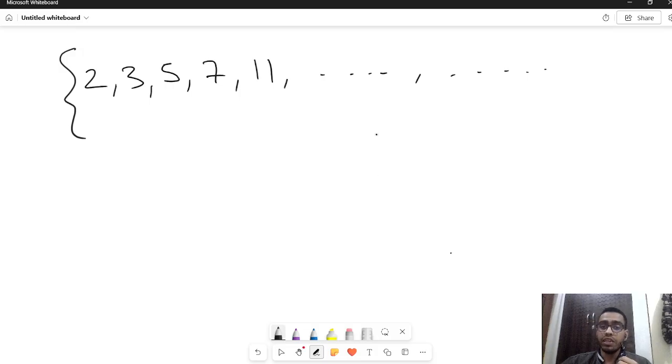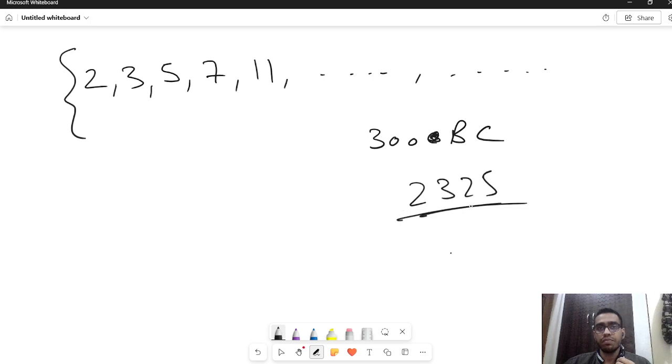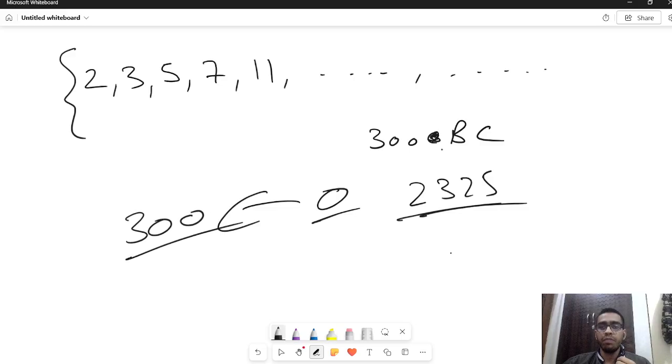The proof was given in 300 BC, which is a long time back. BC means before Christ. So 300 years before Christ, this thing was proved by Euclid. This was long before calculus and coordinate geometry were invented or discovered. Calculus was done in the 17th century. Coordinate geometry is around the 16th century, by Descartes.